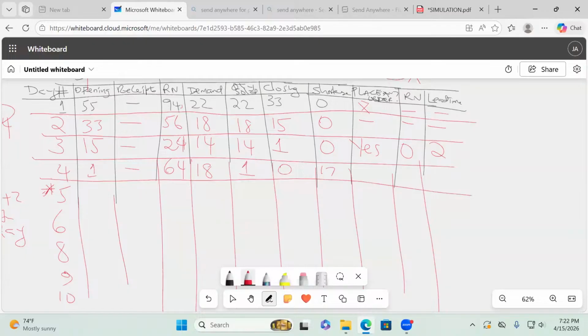Are we placing an order? No. Because we only place an order when our reorder level is exactly 14. You see now here, we began at 1, right? And then the closing, are you seeing 14 in between? You see like now where we have placed an order here, it was 15.